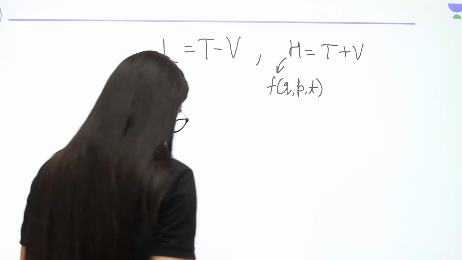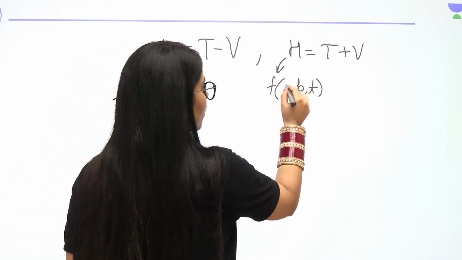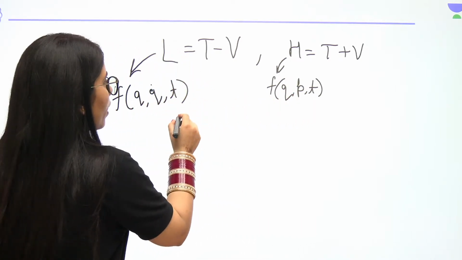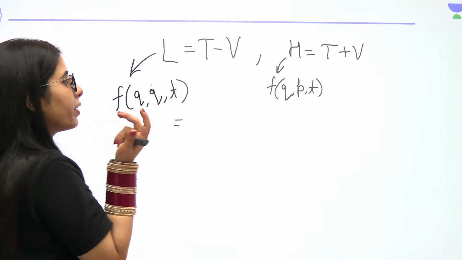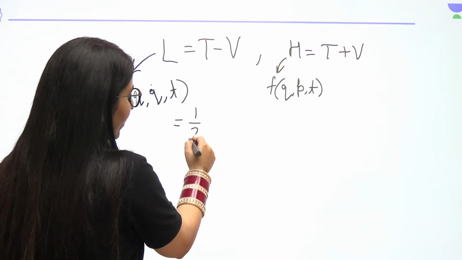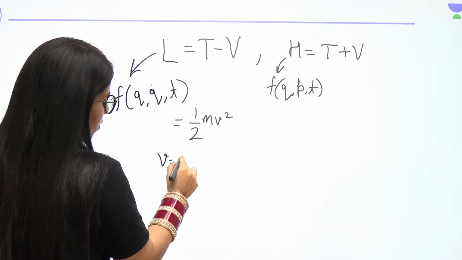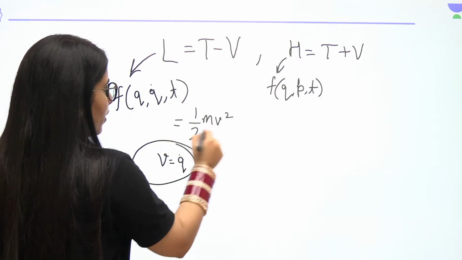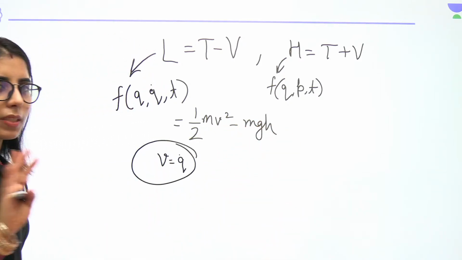Then in this case, what will happen? In this case, you have to consider this part. Since you can have just coordinate and velocity terms here along with the time, the kinetic energy expression will be taken as half mv square, where v can be taken as q dot, okay? Next thing, minus potential energy form can be mgh or something like that.